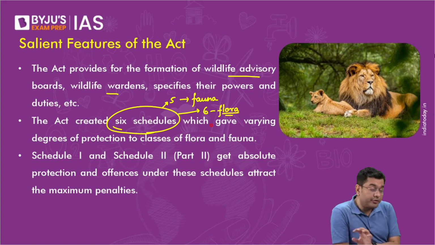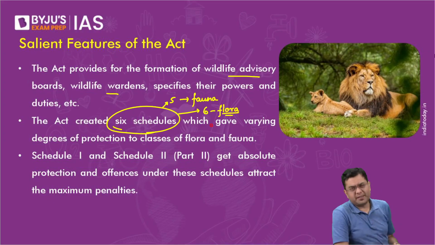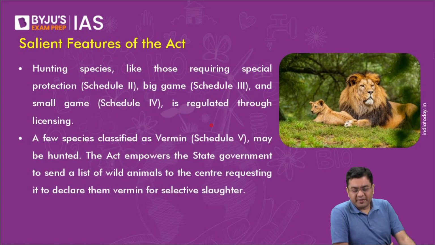Schedule 2 also has got 2 parts, that is Part 1 and Part 2. Now, the species which are listed in Part 2, they get maximum protection. But again, let me re-emphasize, you don't have to start learning what are the species in Part 1 and Part 2. I'll show you the PYQ also, which has been asked in this area, so that slowly and steadily you will have a clue which kind of questions are generally asked from these legislations, to what extent we need to go into the depth of these legislations.